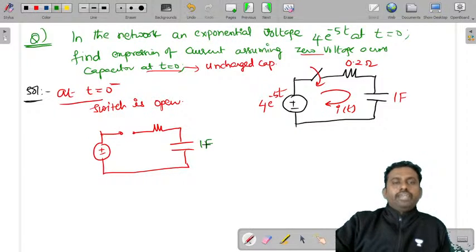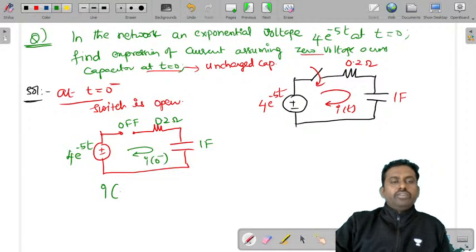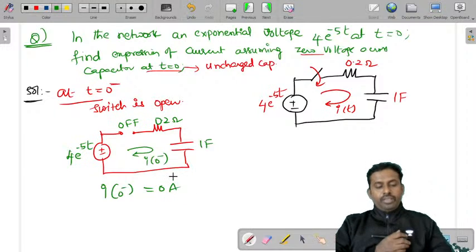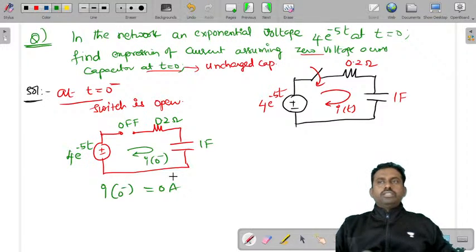So this is 1 farad and i of 0 minus, 0.2 ohms. The switch is off and the input is 4 into e power minus 5t. So what is the current value at t is equal to 0 minus? This will obviously be 0 amperes because it is open. The switch is open, therefore i of 0 minus is equal to 0 amperes. What is the voltage across the capacitor? It is 0 volts.